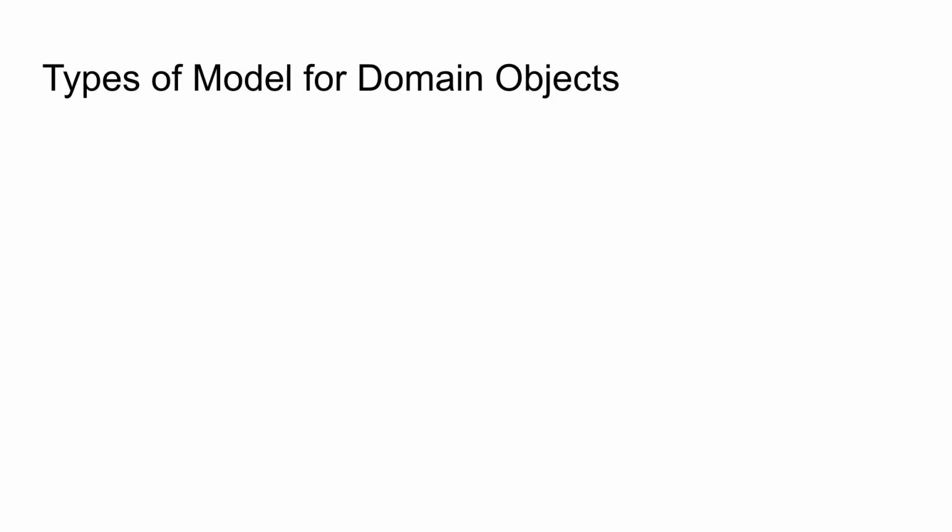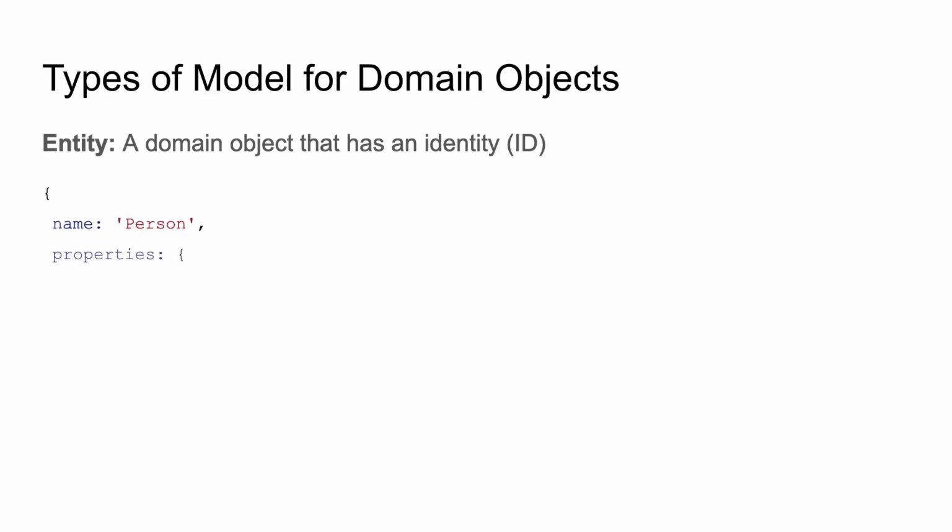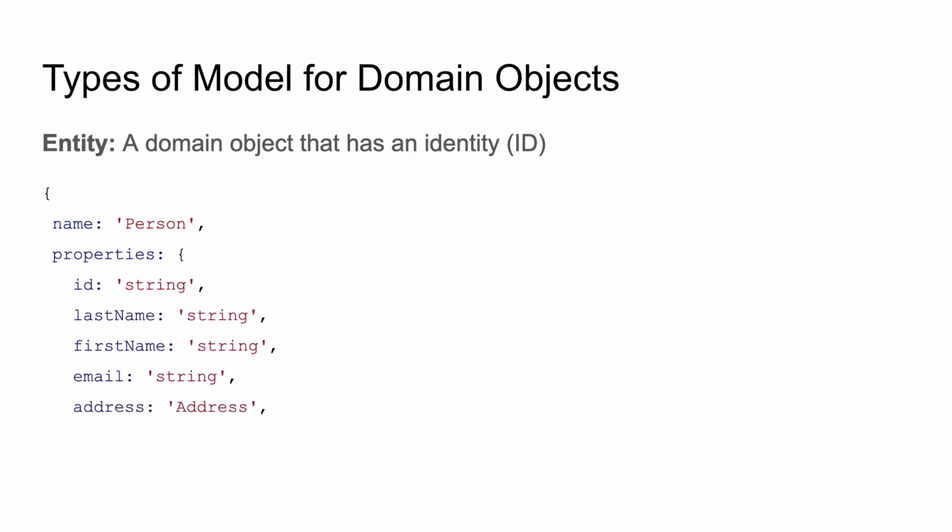The second type of model for domain object is entity model. And this domain object has an identity, which is ID. You can see that we have person model. We have ID property, last name, first name, email, and the address. I have embedded the address. In the next video, I'll show you how to create your first loopback model.